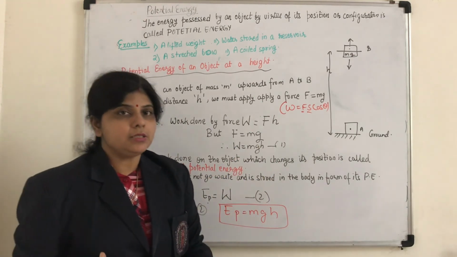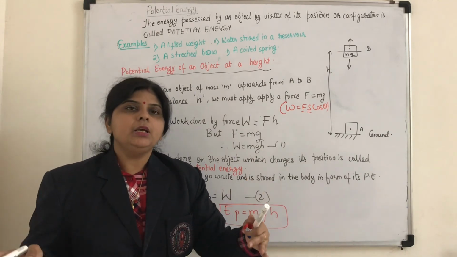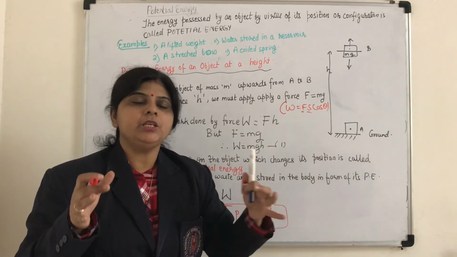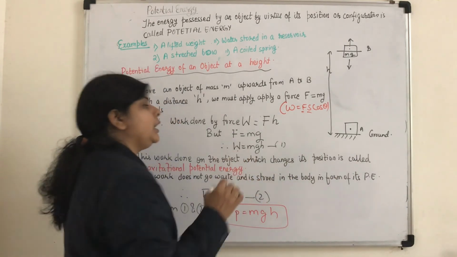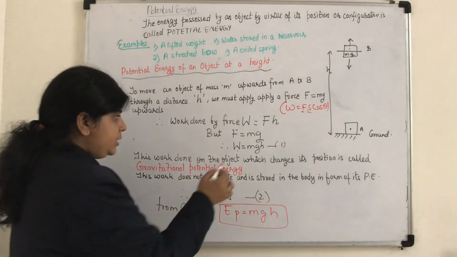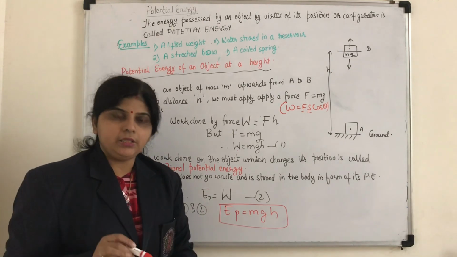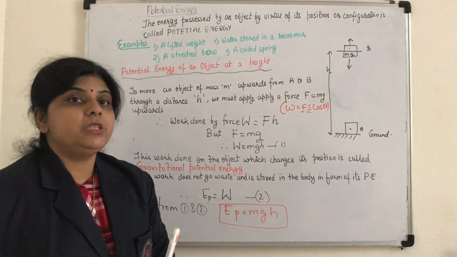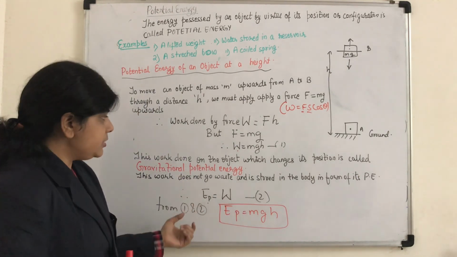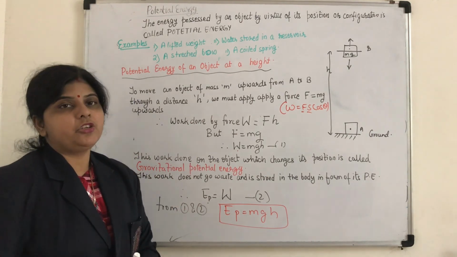Now where does this work go? Is it wasted? No. That work is stored in the body in the form of its potential energy. So this work done is nothing but your potential energy. This mgh is the expression for the potential energy of a body kept at a height h from the ground. In this way we can derive the expression for potential energy.